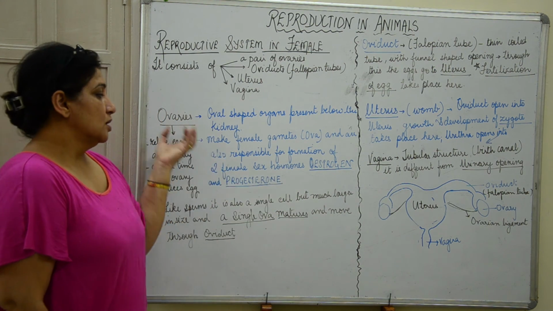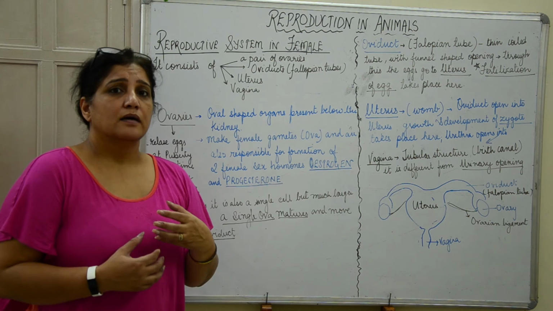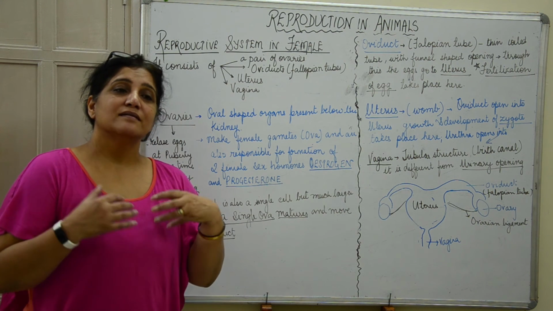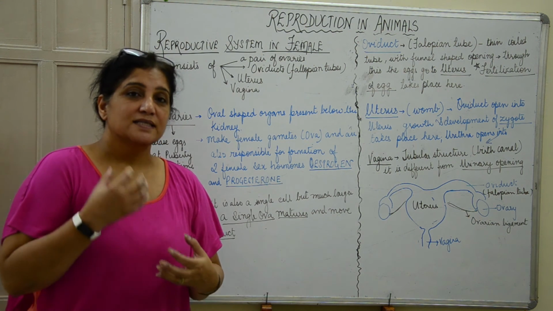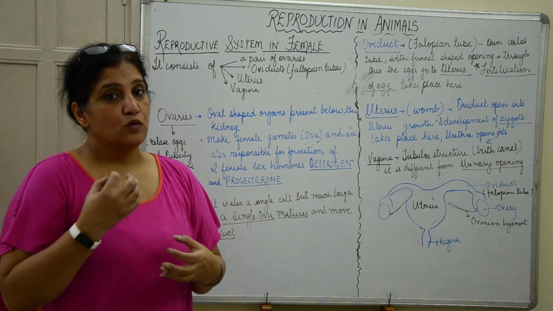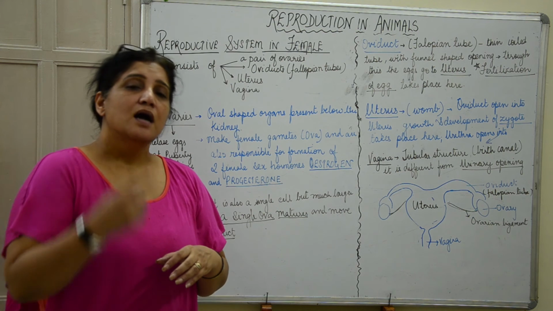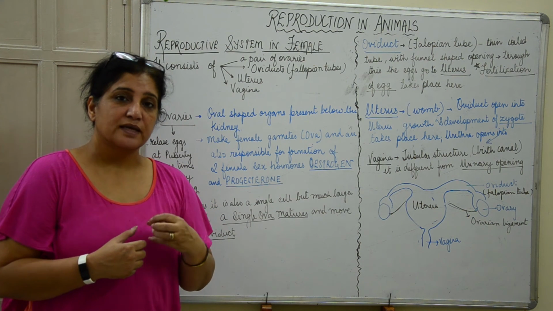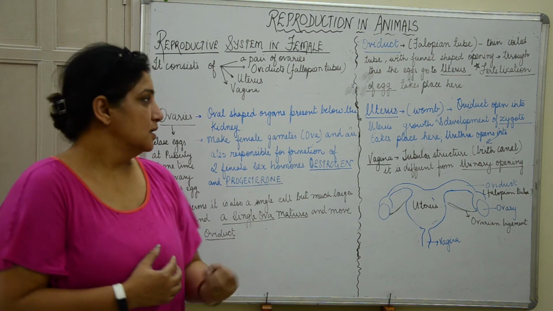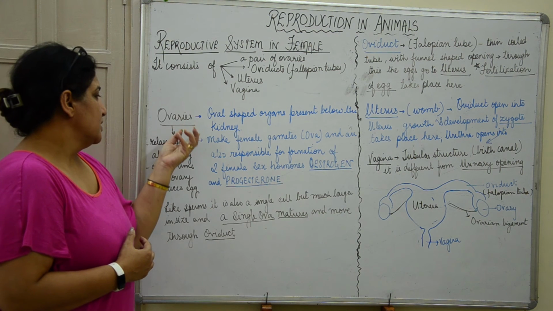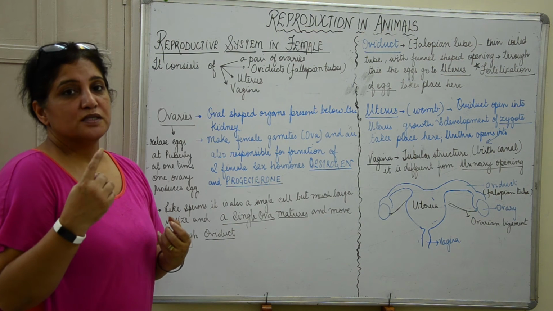So ovaries, when the female reaches the age of puberty, that is when her reproductive system starts functioning or has developed, start forming eggs. Okay, so ova are formed not at all ages but at a certain age, which we call the age of puberty. How do you know that the person has reached the age of puberty? It is at the age of puberty that the girls start menstruating. Okay, so ovaries release an egg at puberty one at a time, and one ovary produces one egg.